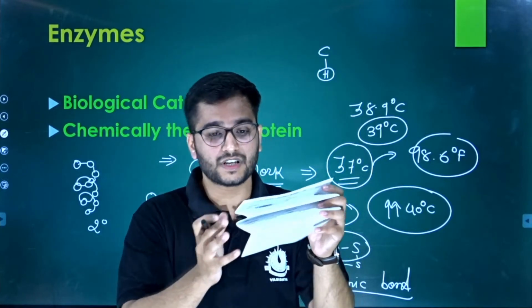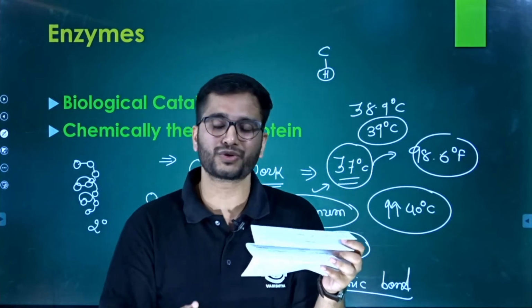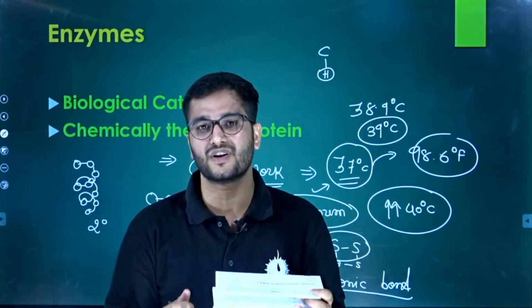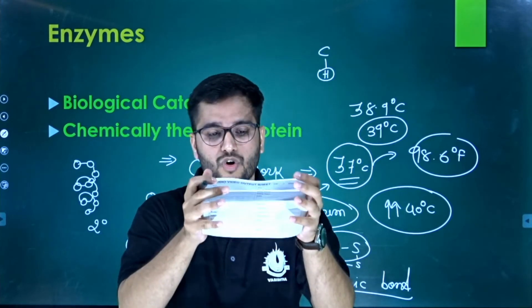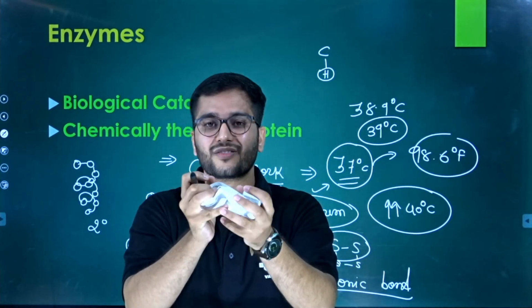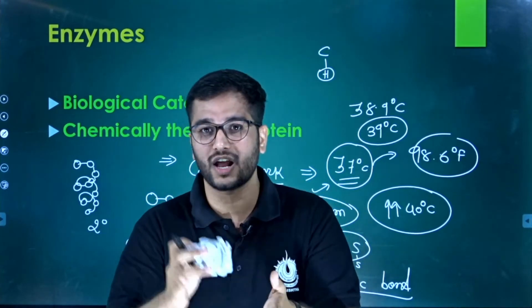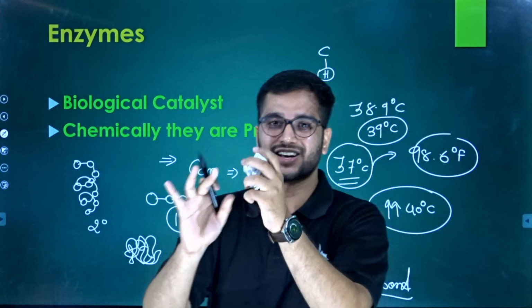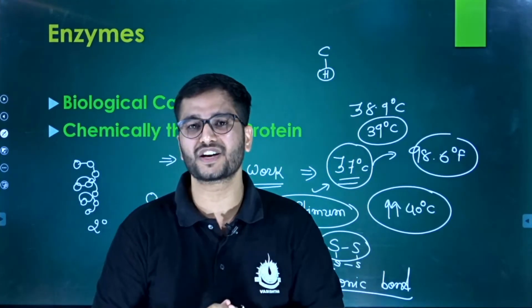If this is the secondary configuration, due to lots and lots of hydrogen bonds, lots of disulfide bonds, you might say, and lots of ionic bonds, the structure will start to collapse, right? And now it is your tertiary protein. Okay, this is the tertiary configuration of protein.